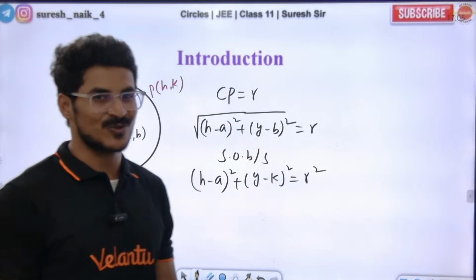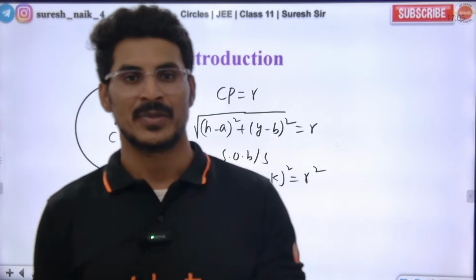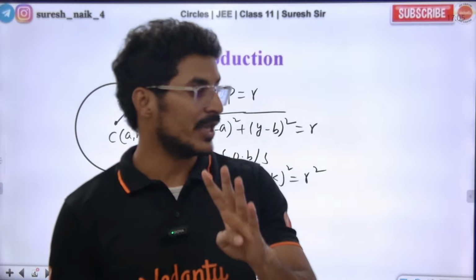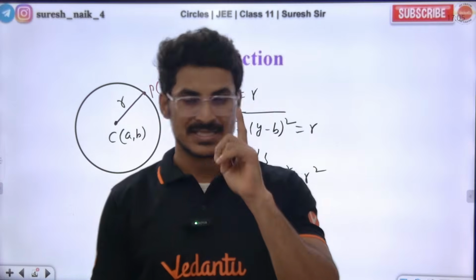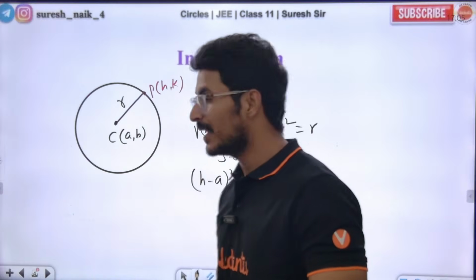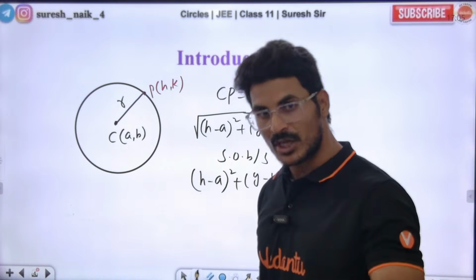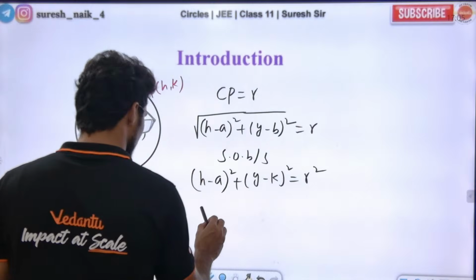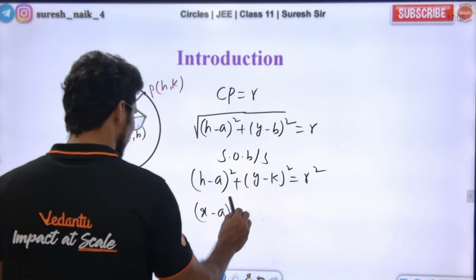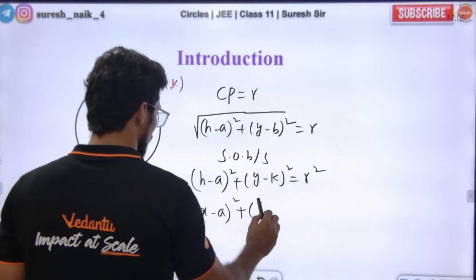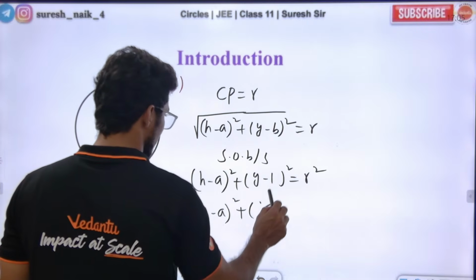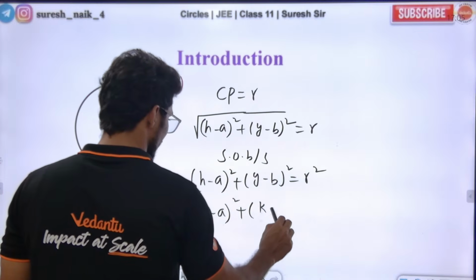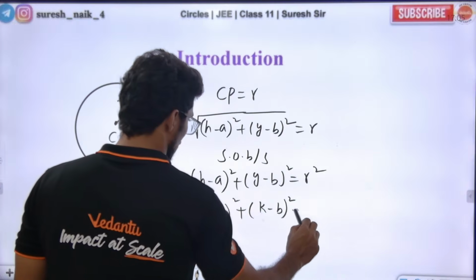Suresh sir said one thing. What is it? In locus, to solve locus-related problems we all have to follow 4 steps. Step number 1 is taking the point as (h, k), writing the mathematical equation, and then solving. After solving, in the last step you need to replace h with x and y with, okay, this is b, we need to replace y with what, k. Are you getting the point or not?